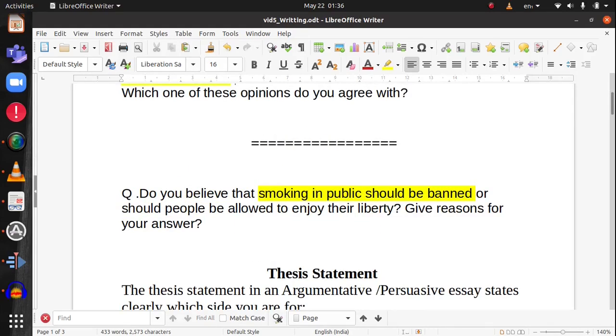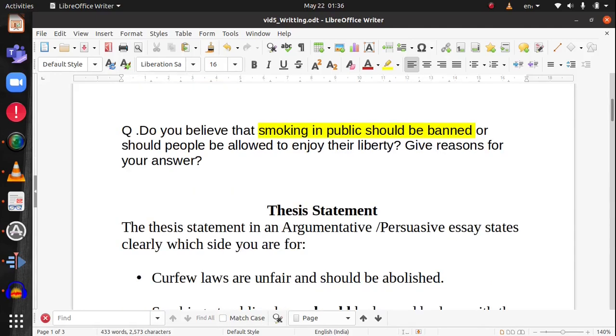Do you believe that smoking in public should be banned, or should people be allowed to enjoy their liberty? Give reasons for your answer. Here again, you have a choice of allowing public smoking or you want public smoking to be banned, and you have to give reasons for that. So as we discuss the format of the essay, the first part is a thesis statement. Here you explain the main point of contention and give your own opinion on that.